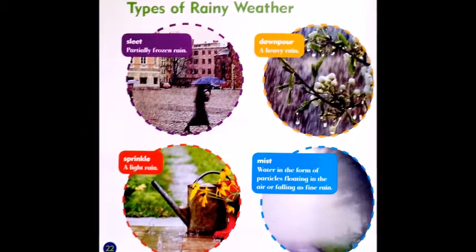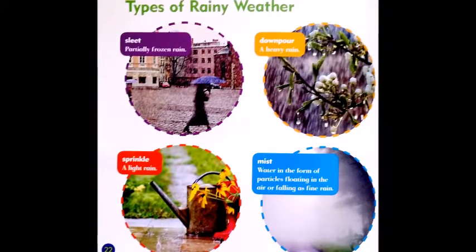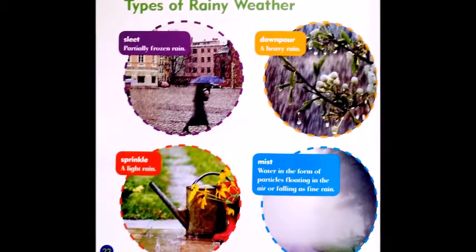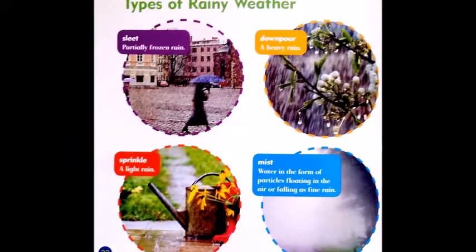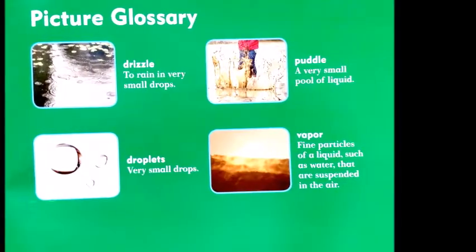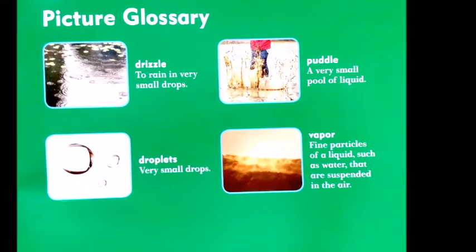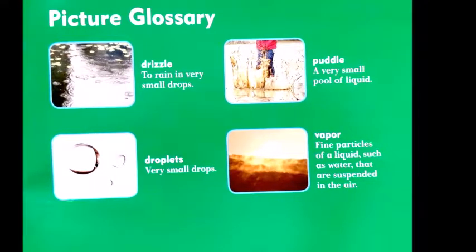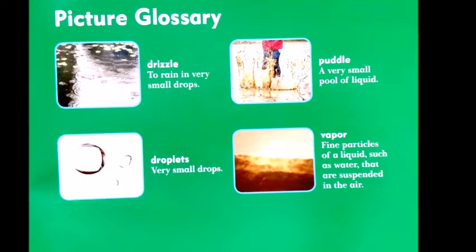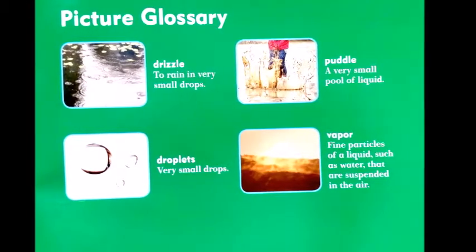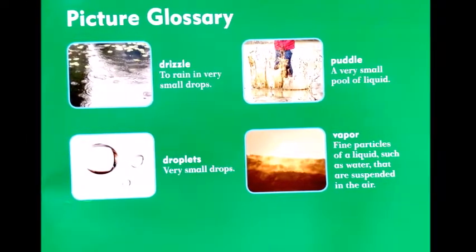A mist is water in the form of particles floating in the air or falling as fine rain. A drizzle, to rain in very small drops. A puddle, a very small pool of liquid. Droplets, very small drops.